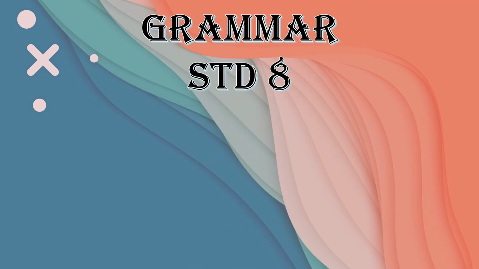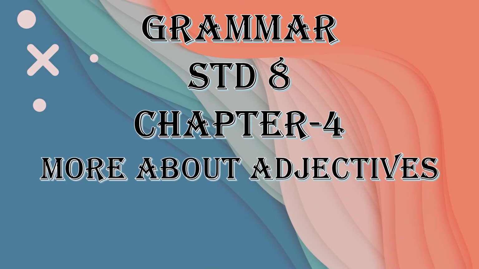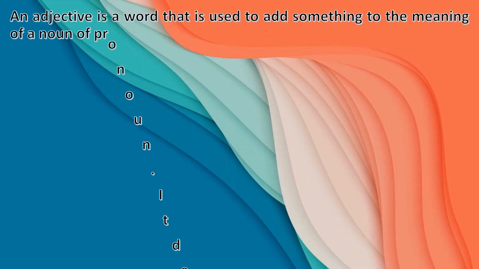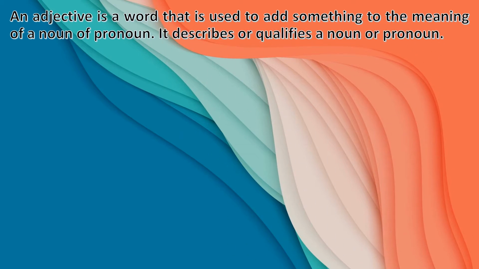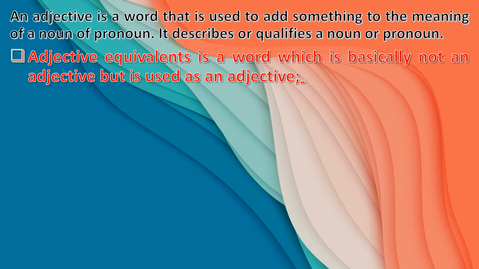We are here to understand chapter number 4, more about adjectives. Let us understand first what is an adjective. An adjective is a word that is used to add something to the meaning of a noun or a pronoun. It describes or qualifies a noun or pronoun. So the work of an adjective is generally to qualify a noun. It shows some kind of quality of the noun.